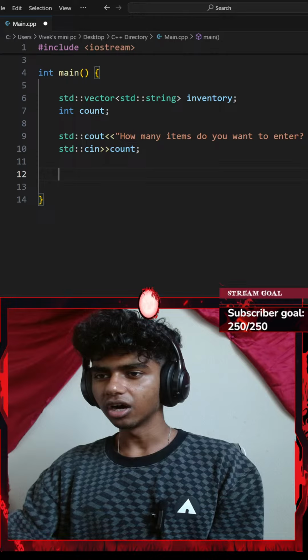Let's see. So let's imagine. Okay, so I'll go with while my count variable is, that's going to be greater than 0. While my count variable is greater than or equal to 0.